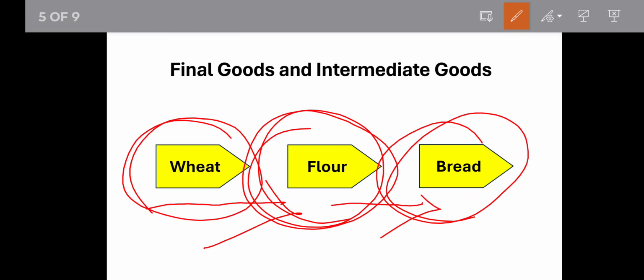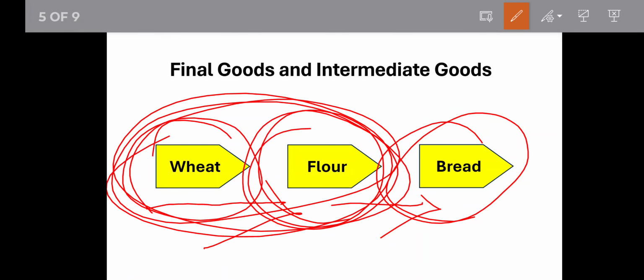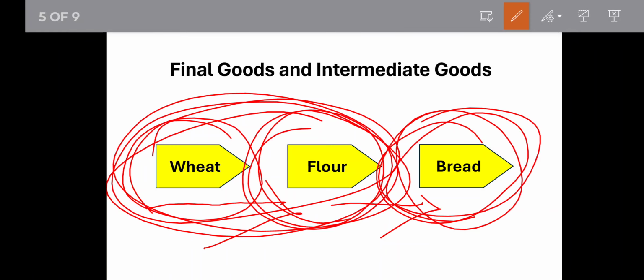If we are consuming this bread, this is a final good. But if we are producing something with the bread, it will become an intermediate good. Like if we are making a burger with the bread, then the burger will be the final good, but bread will be the intermediate good. But now here, wheat and flour, these two are intermediate goods, and bread is the final good. Okay.